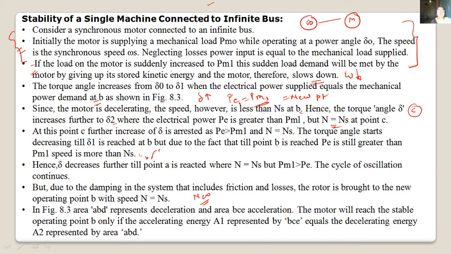In figure 8.3, ABD represents deceleration and the area BCE acceleration. The motor will reach the stable operating point B only if the accelerating energy A1 represented by BCE equals the deaccelerating area A2 represented by ABD.